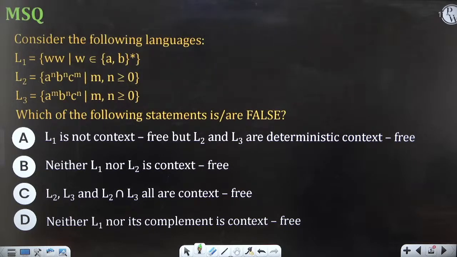The poll is, I'm giving my own options: A, B, C, then B, C, D, and then C, D. You need to choose the right options. Now please try to attempt the poll.